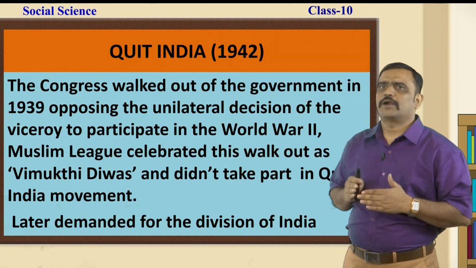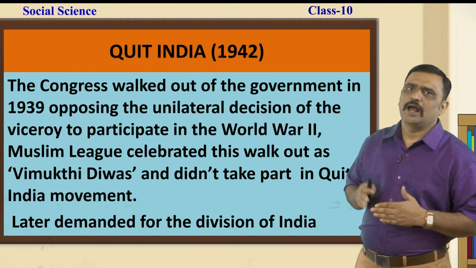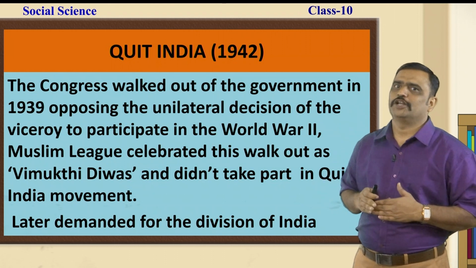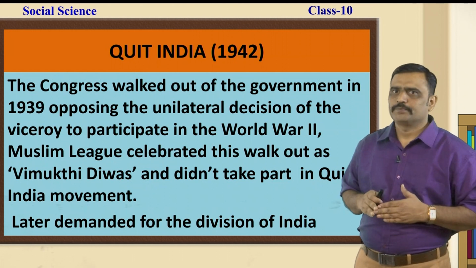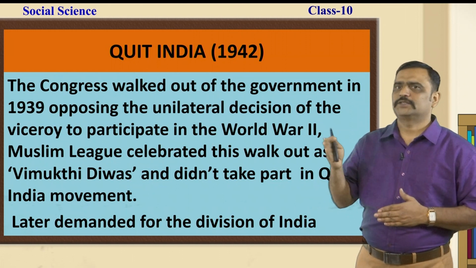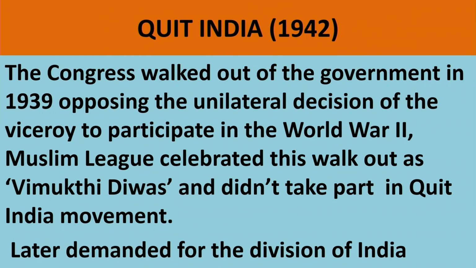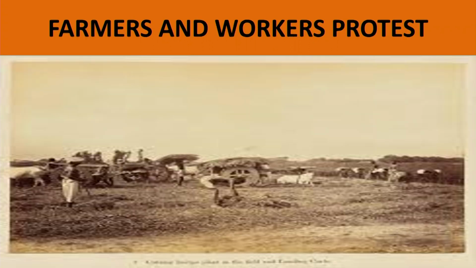The Congress walked out of the government in 1939, opposing the unilateral decision of the Viceroy to take part in the Second World War. Muslim League celebrated this walkout as Vimukti Divas and did not take part in the Quit India movement. Later, Muslim League demanded the division of India.